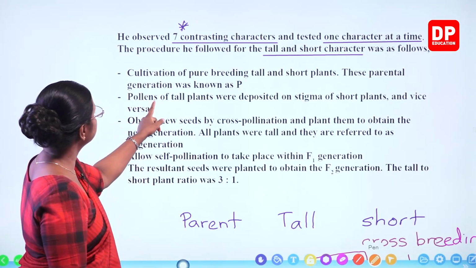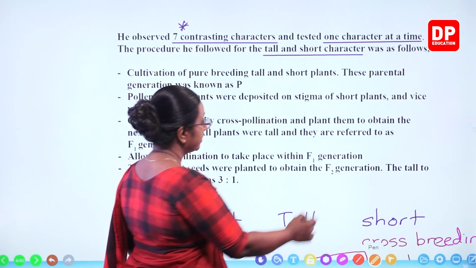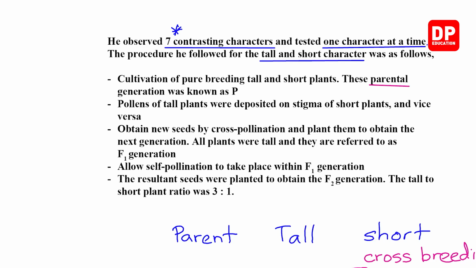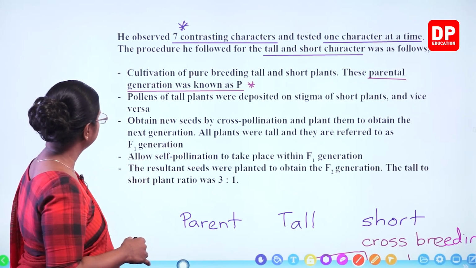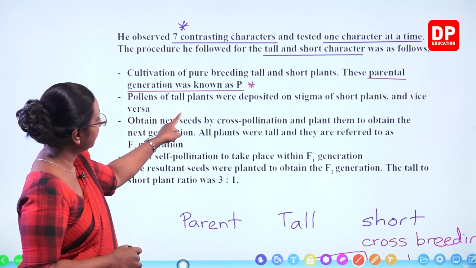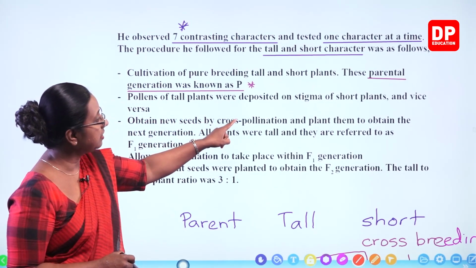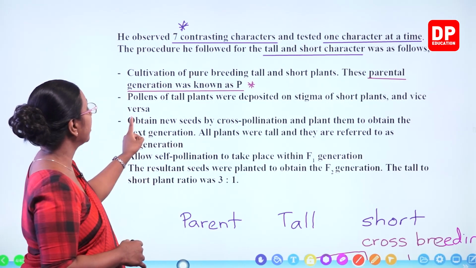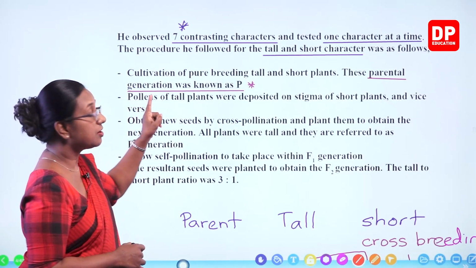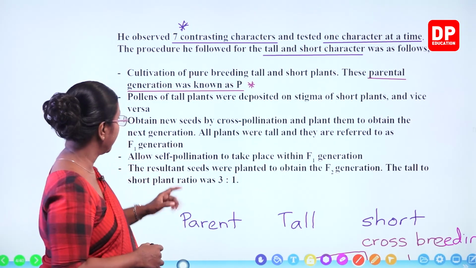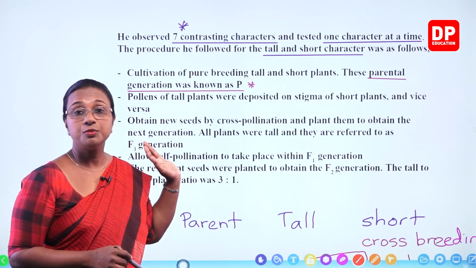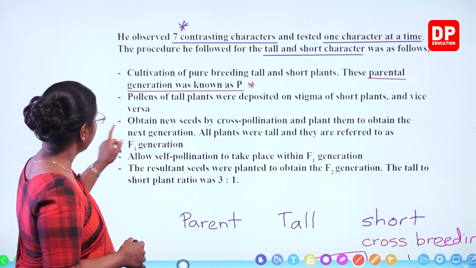These parental generation was known as P, the parental generation P. Then pollens of tall plants were deposited on the stigma of short plants and vice versa. So pollens of short plants were deposited on the stigma of the tall plants. So that was the cross-pollination I told you about.